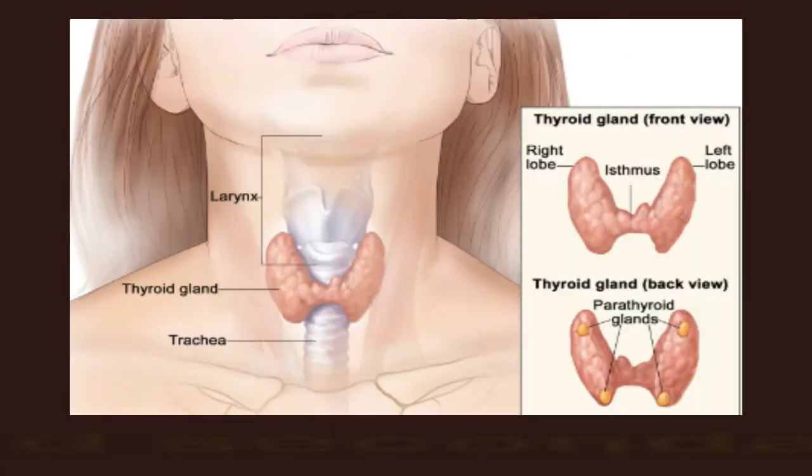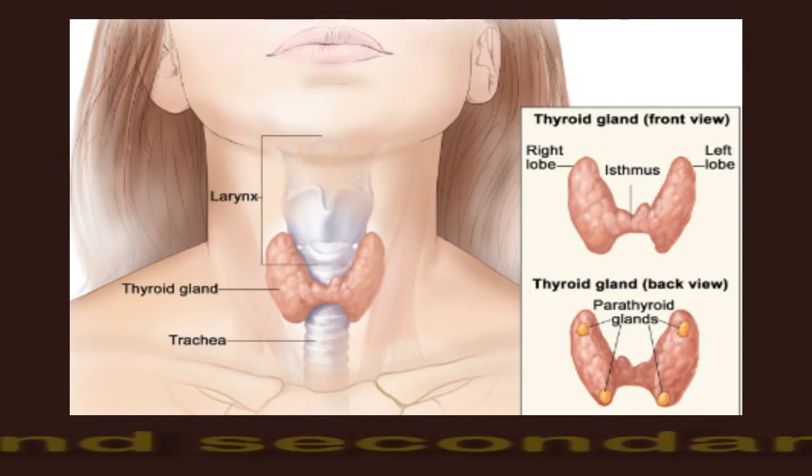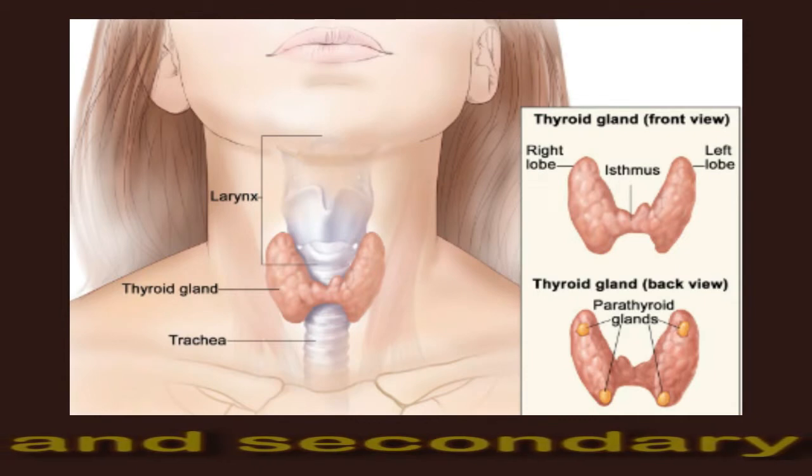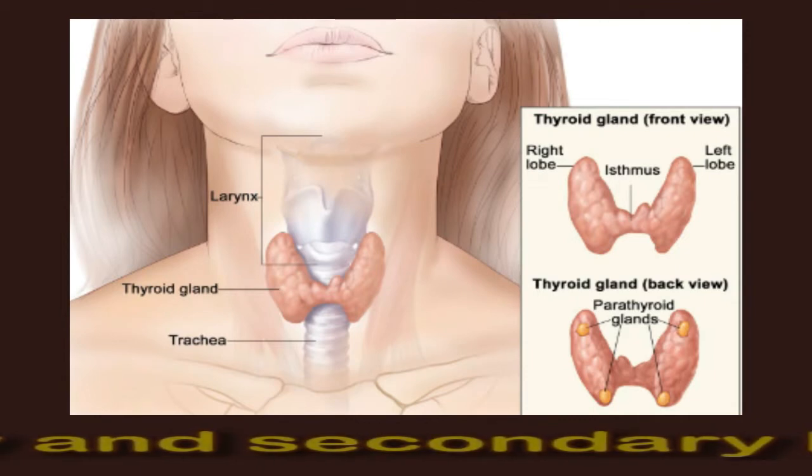Symptoms of primary and secondary hyperparathyroidism. The symptoms can vary in severity and depend on the type of hyperparathyroidism a person is experiencing. The following sections will look at symptoms by type. Primary hyperparathyroidism.